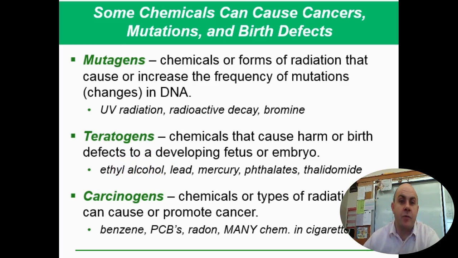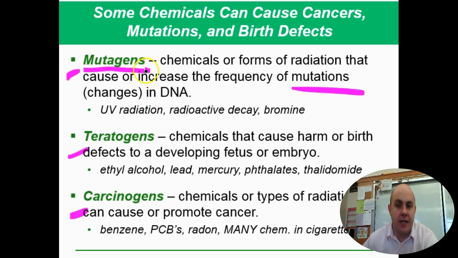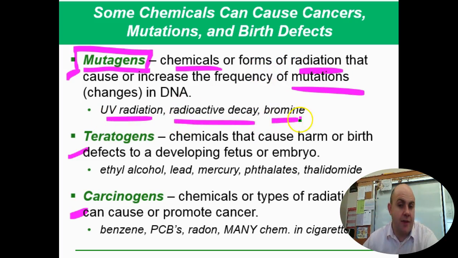Okay. In addition, when we look at chemicals, we talk about them from an effect on human beings perspective. And so we talk about mutagens, teratogens, and carcinogens. Mutagens, as you might guess, cause mutation. Okay? They cause mutations in your DNA. And so this can be in the form of chemicals or radiations. So UV radiation, radioactive, and then bromine is a chemical that causes it. So mutagens change or mutate your DNA.